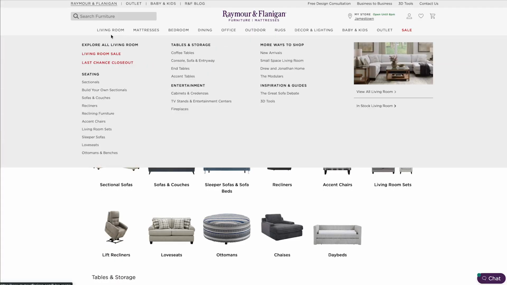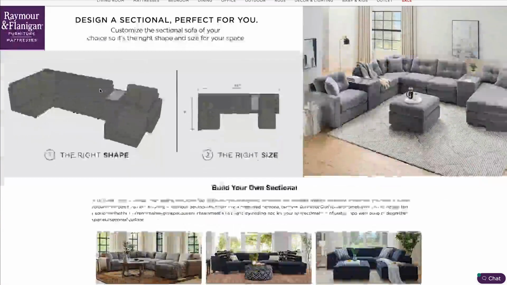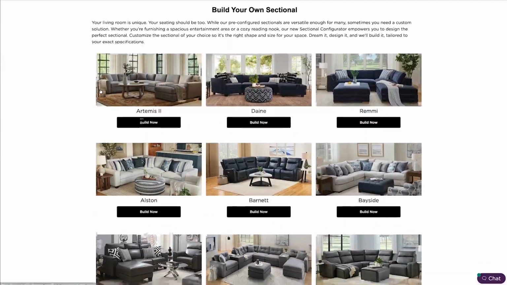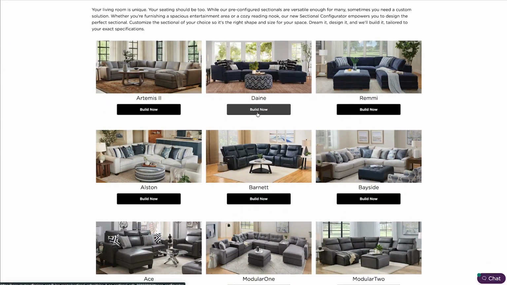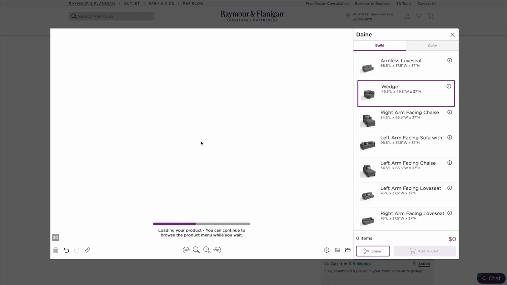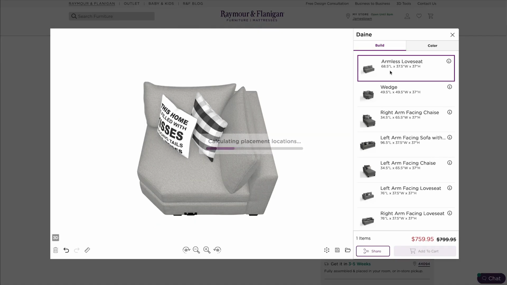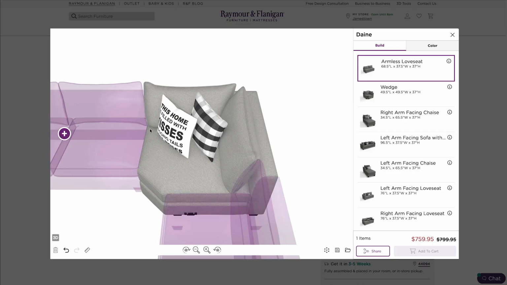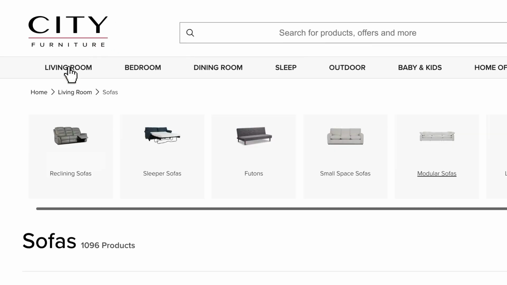The ones that do it well, it's all about visibility. One, on your website, it's about getting 3D tools in the header, making sure it shows up on the product page. Rainmore Flanigan is a great example I always point to. They've got an incredible product page where they have every sort of way you can see the product available. And then they've also got it in the footer, and they also make sure that any of these tools are searchable. So people go on to a retailer website and say 3D sectional configurator, like they're looking for it. So it's visibility.